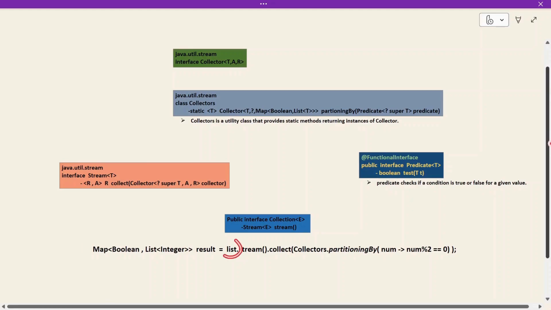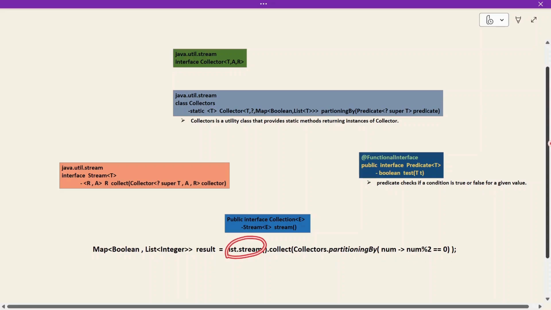Now we have a list of integers. On the list, first we have to apply stream. Stream is a method available in the Collection interface. We have list and set, and Collection is the super interface for list and set. So I'm calling stream on the collection object, and now we have a stream object. We opened a stream on the list of objects, and now we can apply intermediate and terminal operations on that stream.